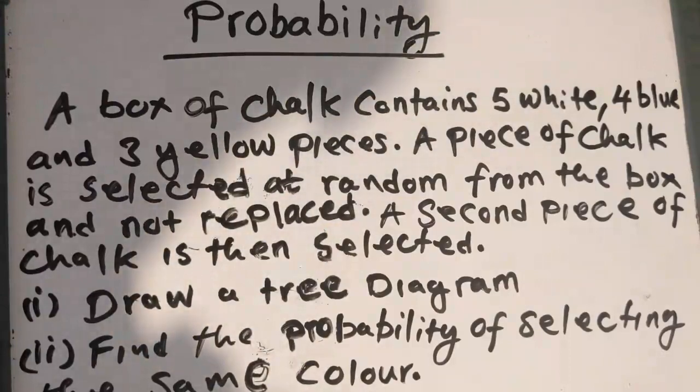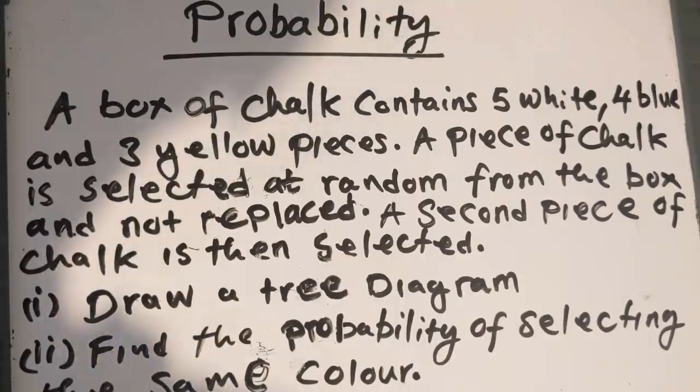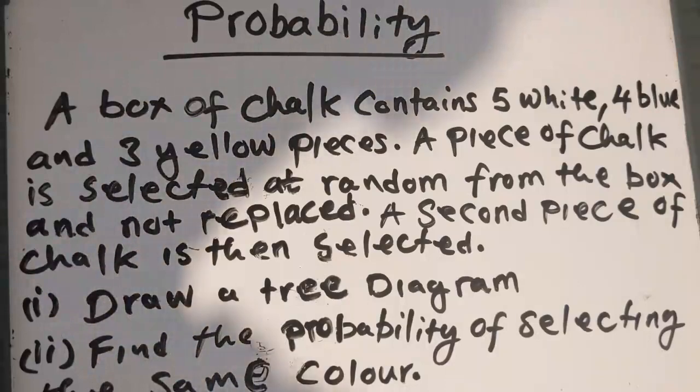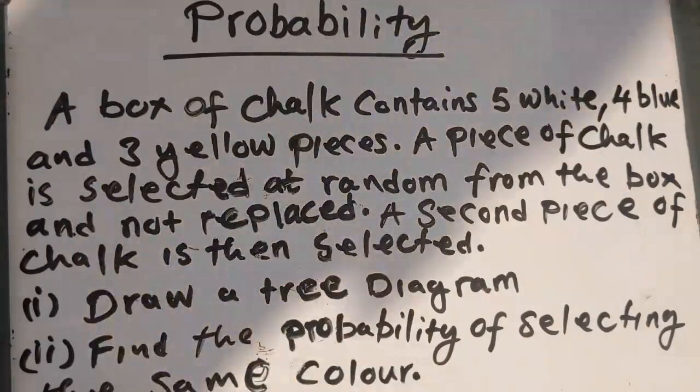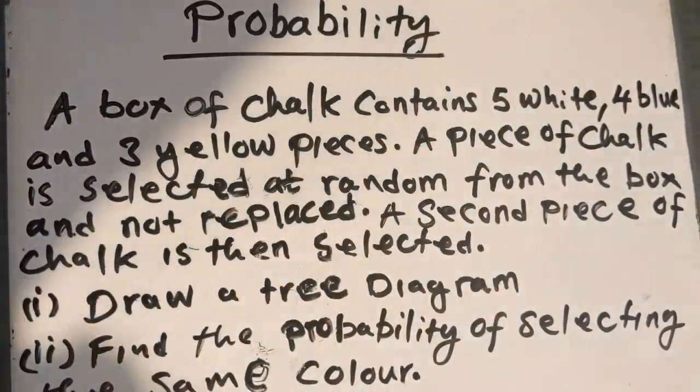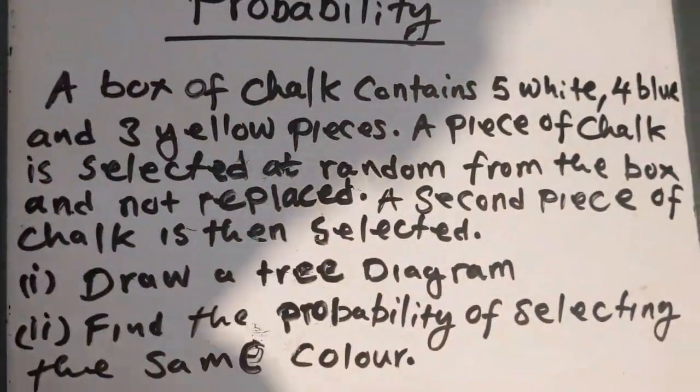You won't know which one you've picked. Either it's blue, yellow, or white. I'm just trying to explain the concept here. You won't know which one you've picked, but you are going to pick it at random. That is what this statement is saying.